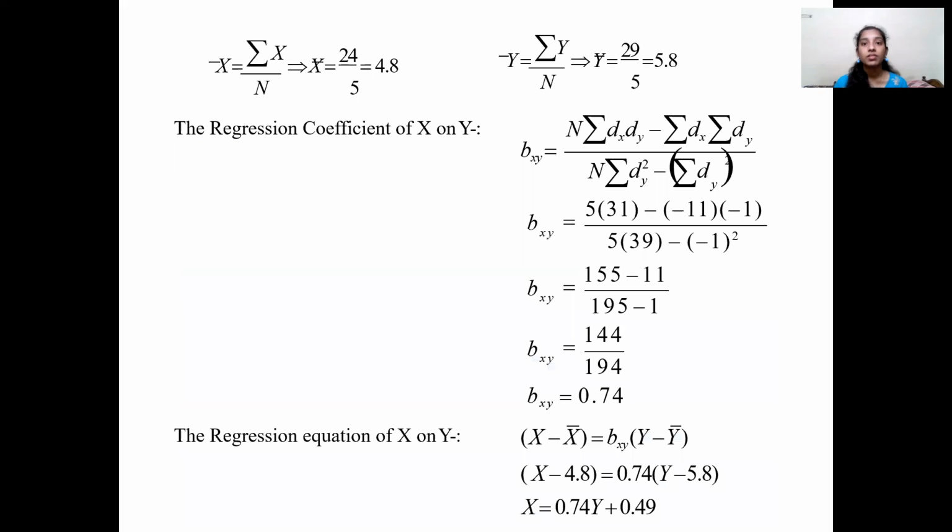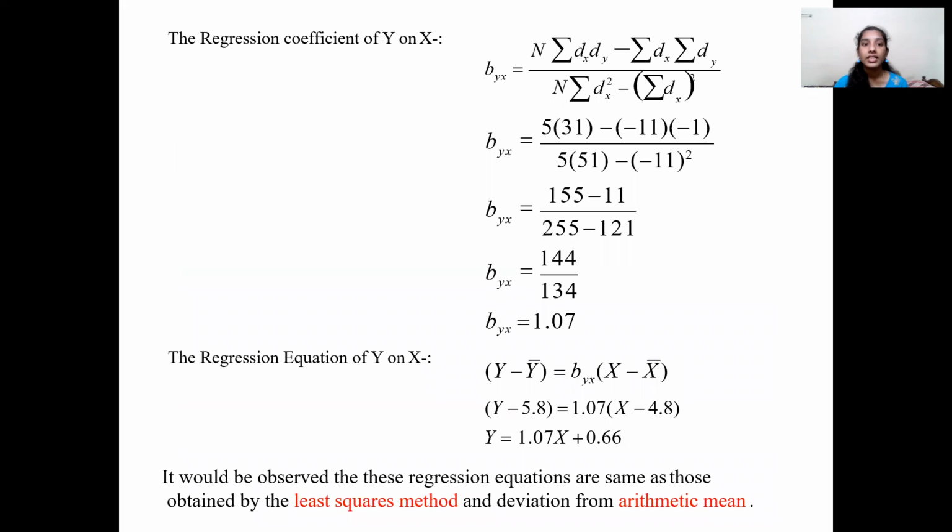Let's substitute them in the following formulas. For the regression coefficient of x on y, we get bxy as 0.74. Then we can write the regression equation of x on y as x equals 0.74y plus 0.49.